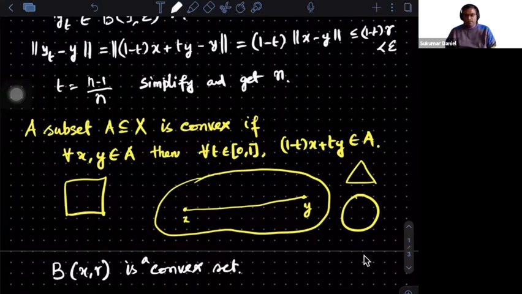Are you able to see this? Say take 2 points A and B in B(x, r), and consider this, and you have to show that that is also here. Just go through the proof.